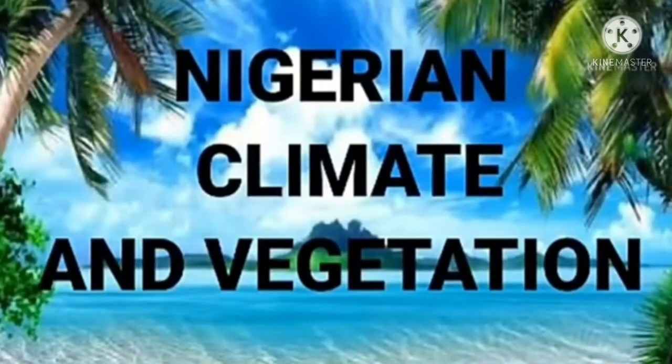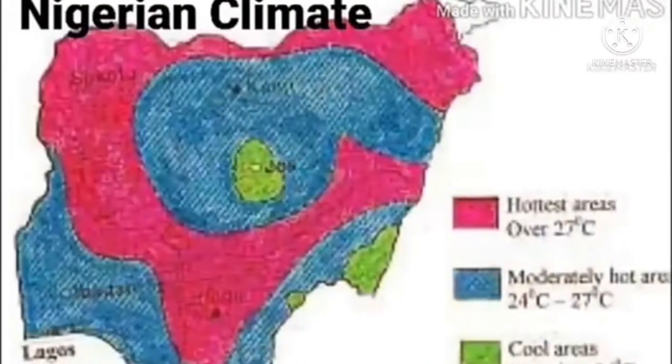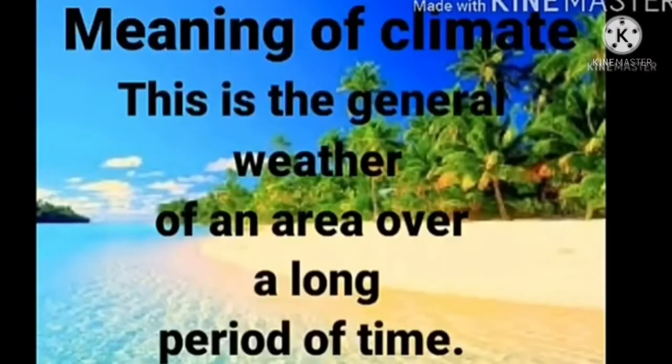Oftentimes, talking about Nigerian climate and vegetation, areas that are in the highlands are cooler. This is the map of Nigeria showing the various climates. The pink regions are the hottest areas, the blue regions are moderately hot areas, while the green regions are the cool regions in Nigeria. So we are going to see the meaning of climate, okay? Climate is the general weather condition of an area over a long period of time.